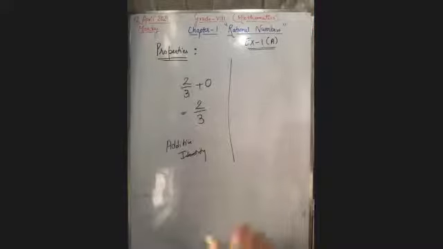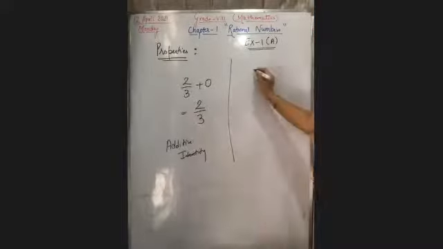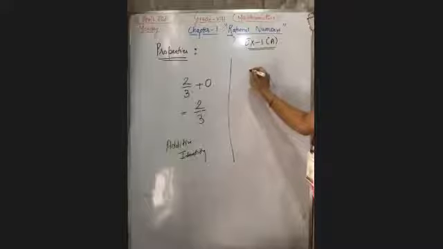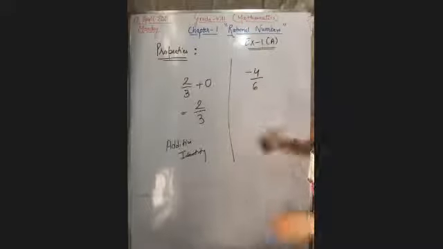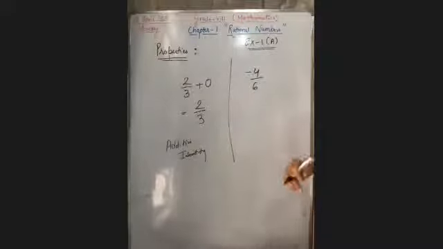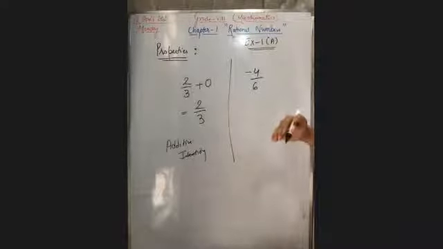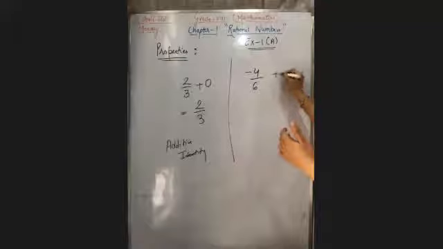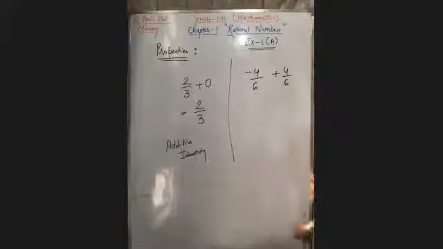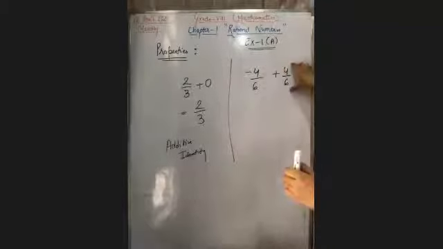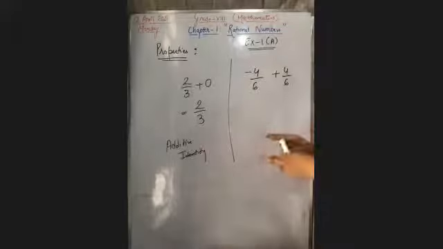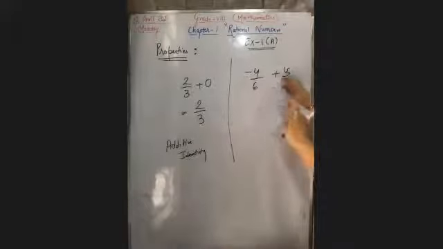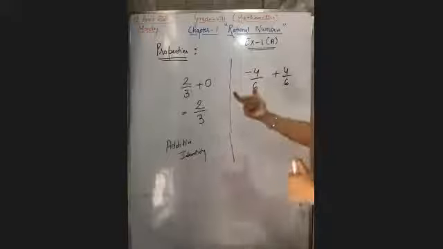Now comes the next property. Suppose it is minus 4 upon 6. What will be my additive inverse? Very good. Yes, absolutely. Additive inverse will be plus 4 upon 6. You have to write down the same rational number, but you have to oppose the sign. Minus will become plus, plus will become minus. You have to just oppose the sign.